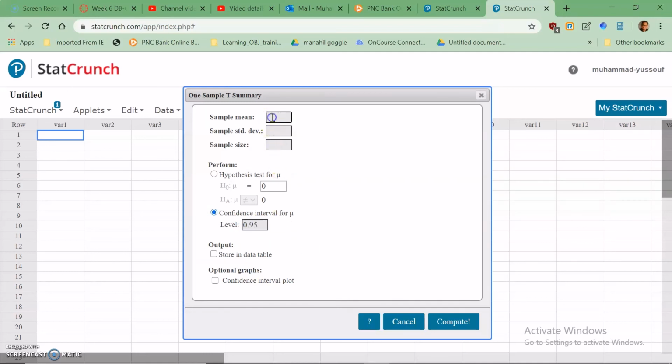Now you enter the sample mean, 76.2, the sample standard deviation, 21.4, and the sample size, 27. Check this optional box if you want a graph, and hit Compute.